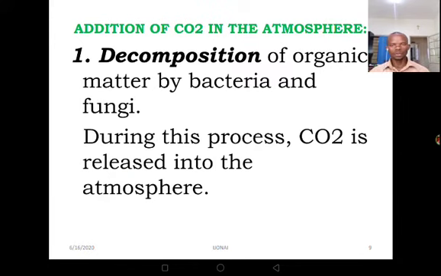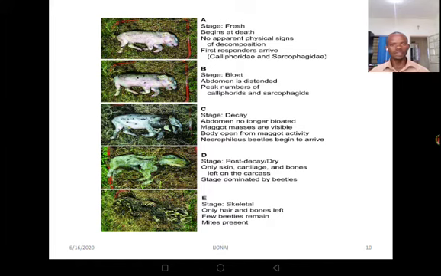Now let's move to how we can add carbon dioxide into the atmosphere. We have various ways of adding carbon dioxide into the atmosphere. The very first one is decomposition of organic matter by bacteria and fungi. During this process, we realize that carbon dioxide is produced and released into the atmosphere. When an animal dies and begins decaying, carbon dioxide is released into the atmosphere.